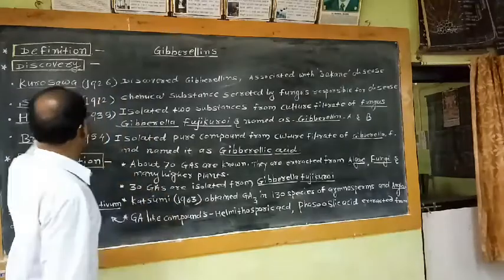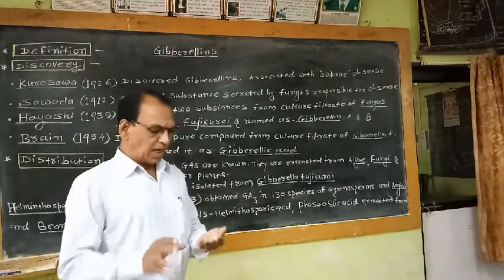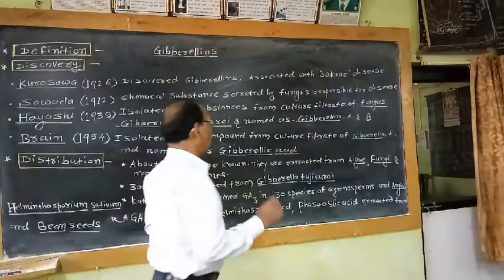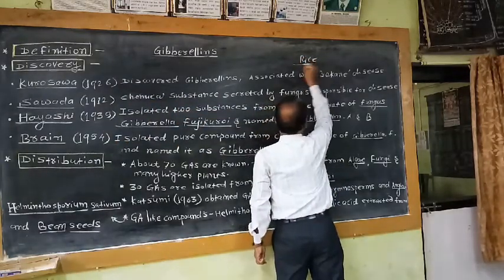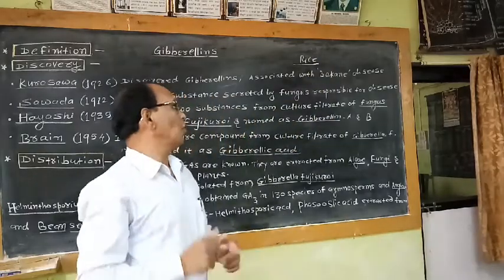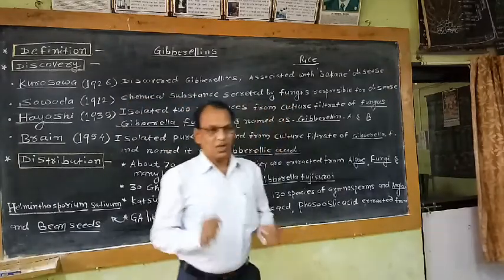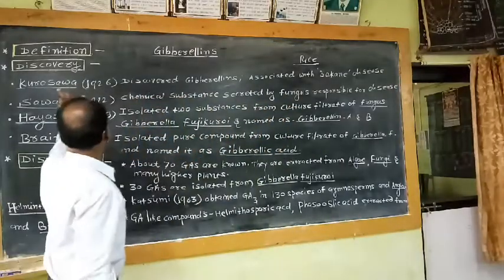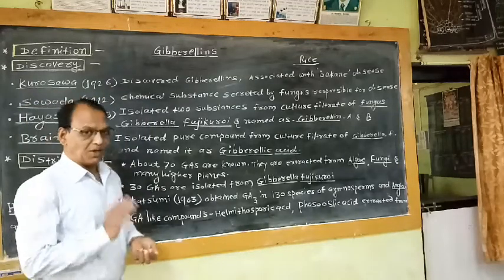Then discovery of gibberellins. So discovery of these gibberellins is related with the disease of rice. So this first report about this disease in the rice was reported by the Japanese plant pathologist Kurosawa in 1926.